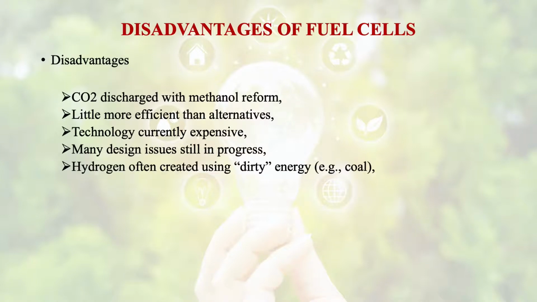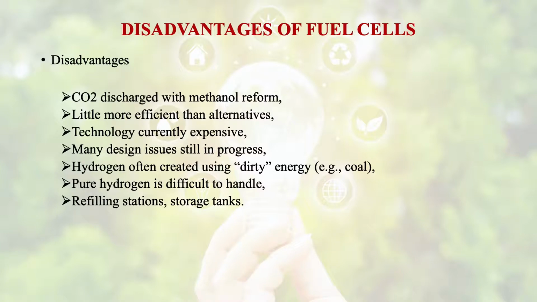Hydrogen is often created using dirty energy, for example coal, etc. Hydrogen is produced from them. Pure hydrogen is difficult to handle in refilling stations, storage tanks, etc. It is quite difficult to handle, and it is very explosive as well, very reactive as well. Carbon dioxide is discharged with methanol reformation. So these are the limitations of fuel cells.